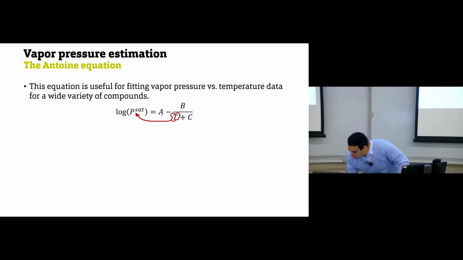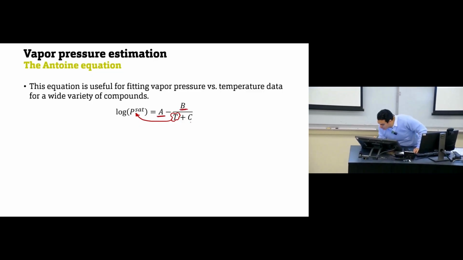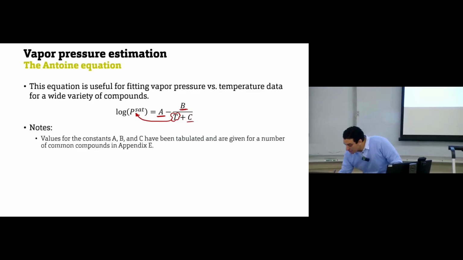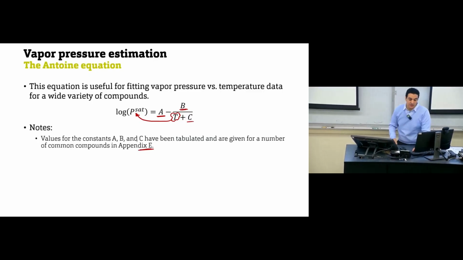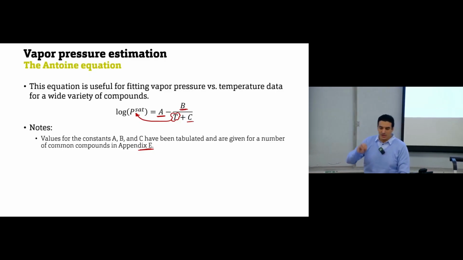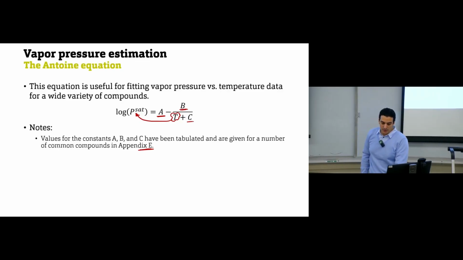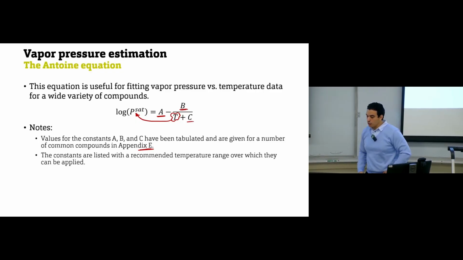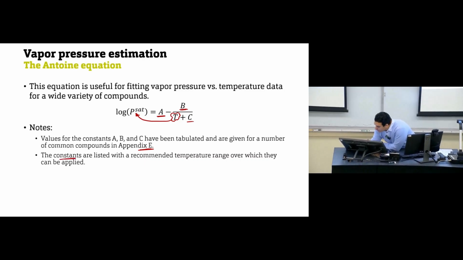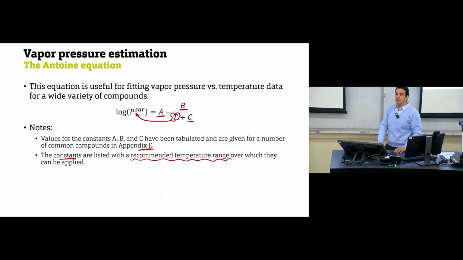But in order to use this one, we need to find the value of A, the value of B, and the value of C. These parameters you can find directly in Appendix D. These are constants, A, B, C are constants, not even equations. You get these constants from the appendix and then substitute them directly in this equation. But one of the things we need to consider when using this equation is that these constants are listed within a recommended temperature range over which they can apply.